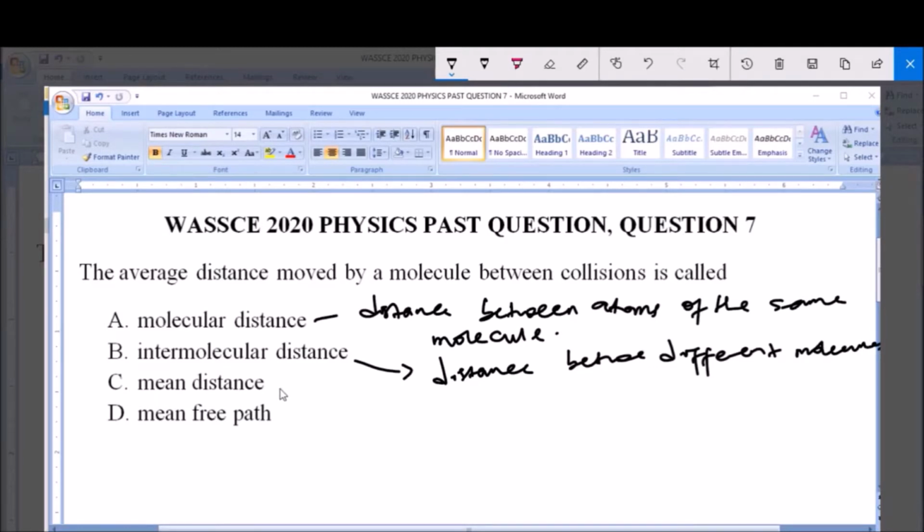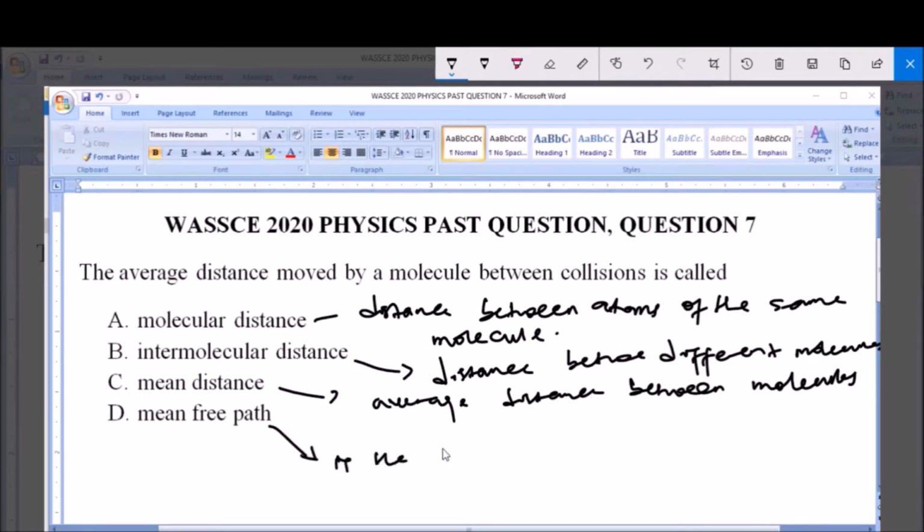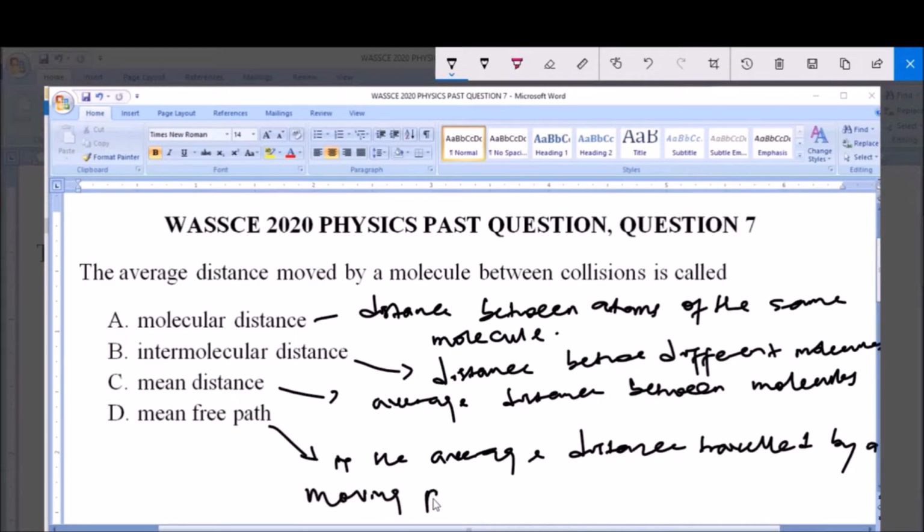Now, mean distance. This is the average distance between molecules of any element. Now, mean free path. Mean free path is the average distance traveled by a moving particle.